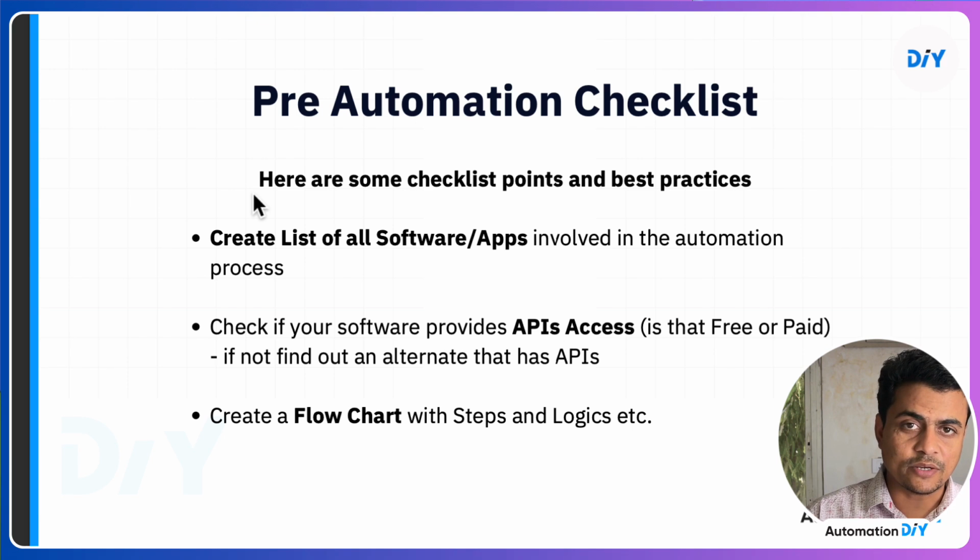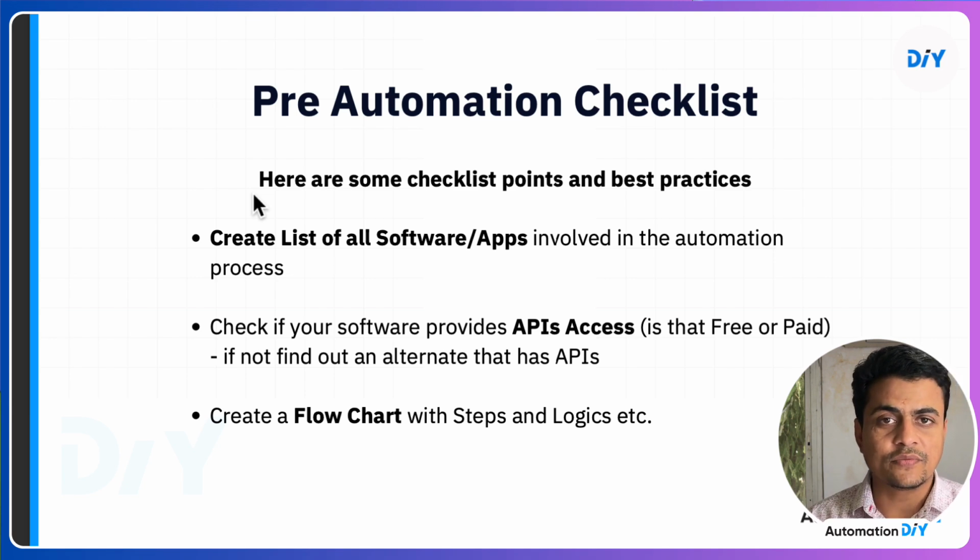Now within that API also, you should be very careful while choosing the software for API usage, because most of the international level companies give you API access as a complimentary service along with their main subscription. But those things come with some limitation. So you should be very careful while looking at the API documentation and API availability, and many of the companies also do charge separately for the API access. So ensure your company provides APIs within your budget, within your subscription, else you will have to figure out some other solution.